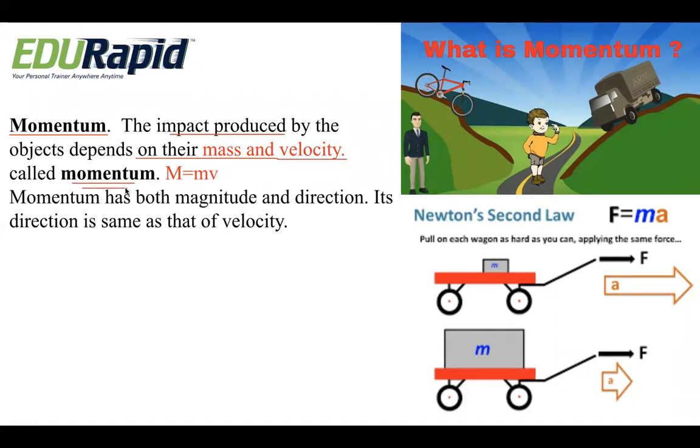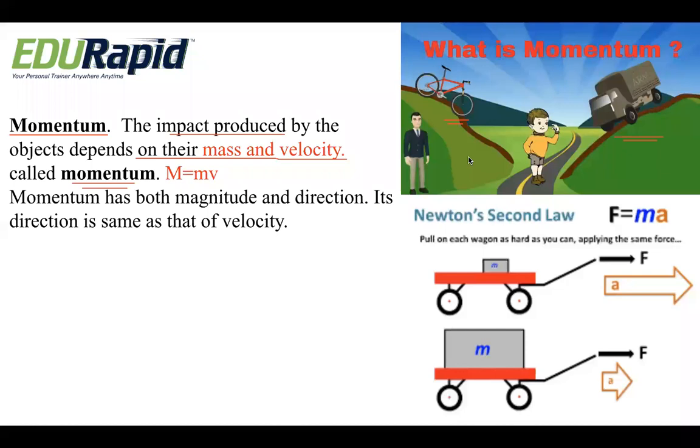We will understand this with a very simple example. Say at the right side, you have two vehicles. One is a bicycle and another is a truck. Suppose we take it for granted that both of them are moving at the same velocity. When the vehicles come and hit the boy, from which vehicle will he get more hurt? Obviously, it is the truck. It is because it has more mass. So here, the momentum of the truck is more compared to the momentum of the bicycle, right?